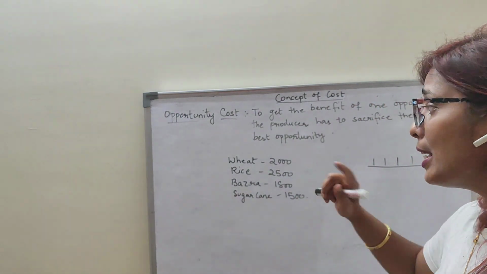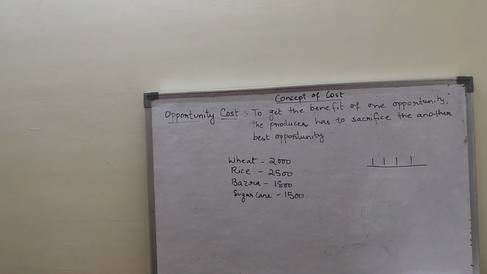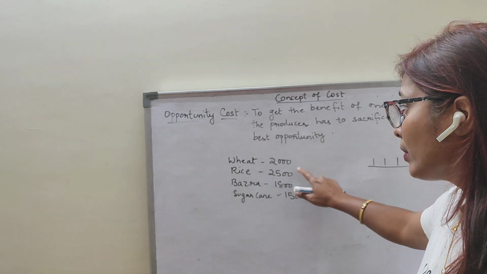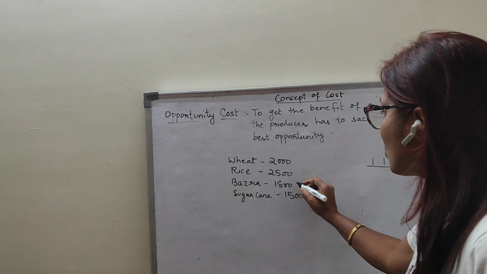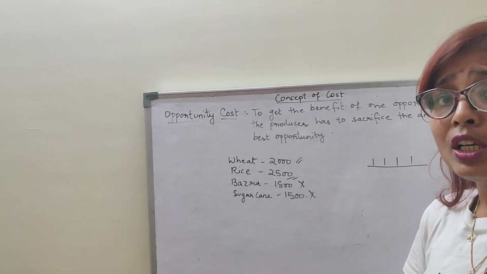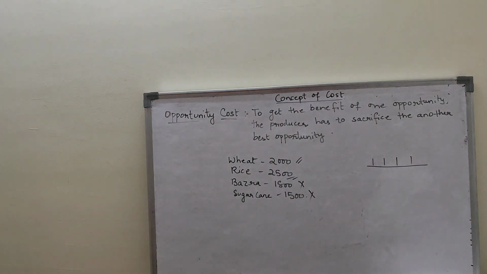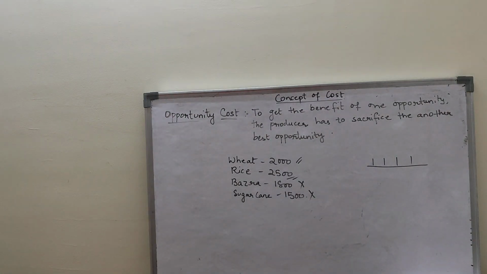That means, after rice, what can I produce? What is the next best opportunity? Obviously I can produce wheat after rice, because the market value of one sack of wheat is 2000. I will not produce bajra, I will not produce sugarcane. So after rice I will produce wheat. So what is the opportunity cost here? Children, the opportunity cost of producing rice is this: I take the opportunity of rice and sacrifice the other best opportunity, that is wheat. So wheat is my opportunity cost here.